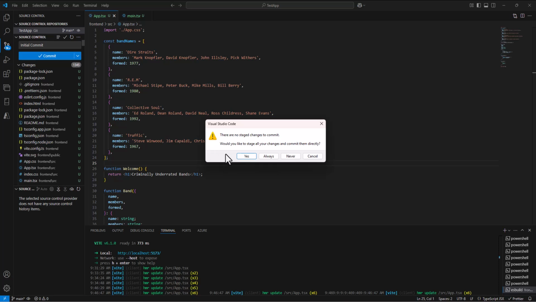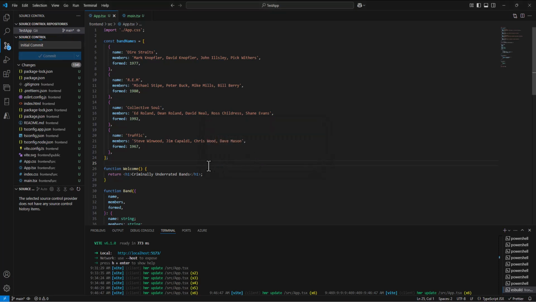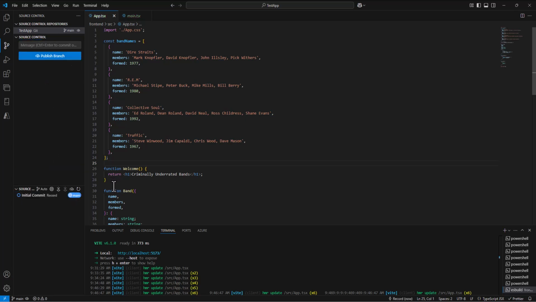And it says there's no stage changes. Would you like to stage all your changes and commit them? And the answer is yes, I would. Actually, I don't know if I want to say always or not. I probably do, but I'm going to say yes for now. Which will commit those locally.